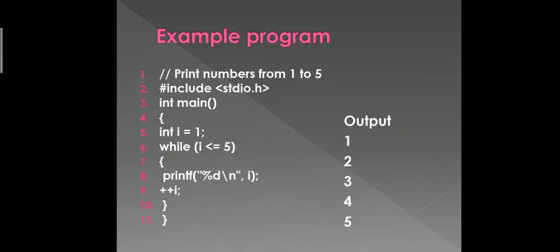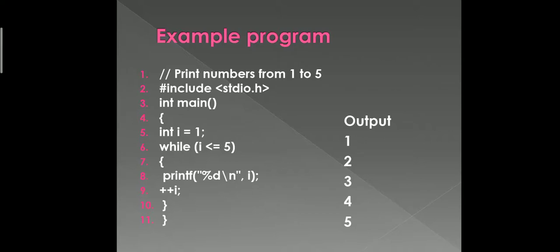So this is an example program. It simply illustrates how the while loop is going to work. You can see here I want to print the numbers from 1 to 5. This is a simple C program. The first line is hash include stdio.h.